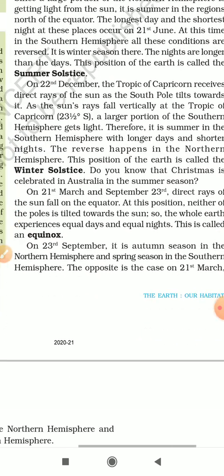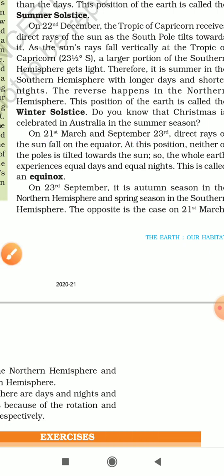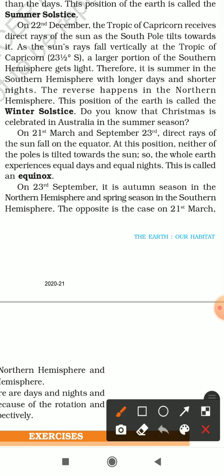Now, two other important dates which we have are 21st March and 23rd September. So, what happens during these days is direct rays of the sun fall on the equator. At this position, neither of the poles is tilted towards the sun. So, the whole earth experiences equal day and equal night. So, during 21st March and 23rd September, earth experiences equal day and equal night. This is also called equinox.